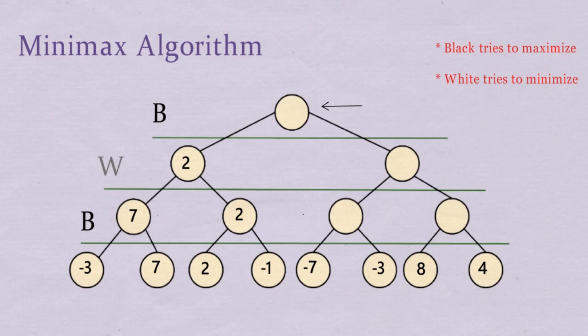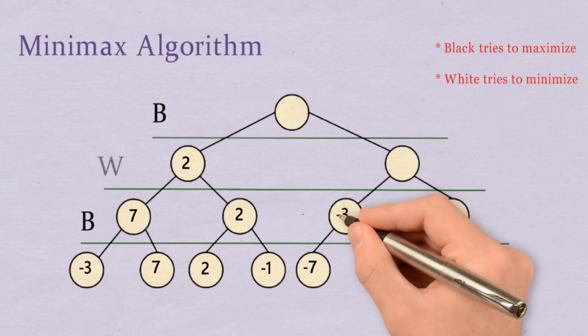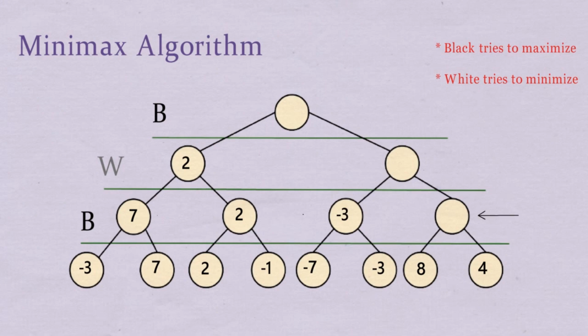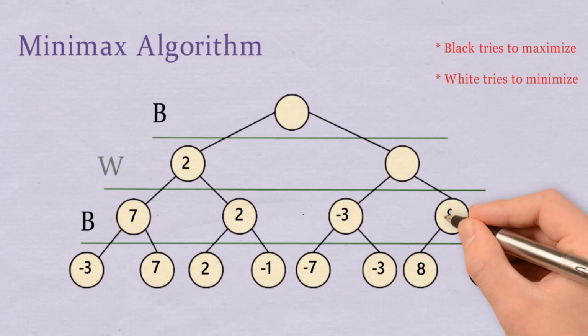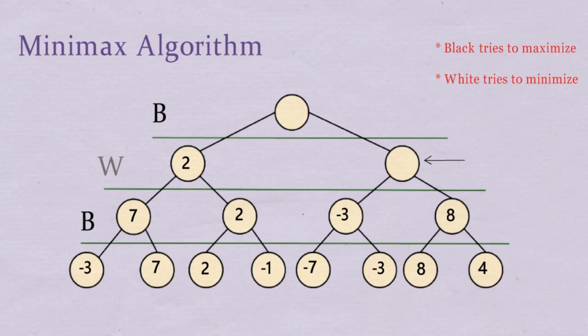We can't evaluate this position yet because one of the child nodes is empty. So we traverse to the right leaf node, we get -7, and then look for the adjacent leaf node and see a -3. Since black is maximizing its score, it will go for the -3. Then we go up and then to the right, and now we traverse to the left leaf node, we get 8, and then we look for the adjacent leaf node to the right, which is 4. Take a guess, what is black going to do here? Yes, it's going to take the maximum score 8. Now we can evaluate the parent node, and what we see is that white is trying to minimize its score. So white will choose -3.